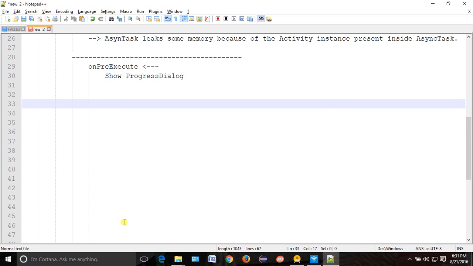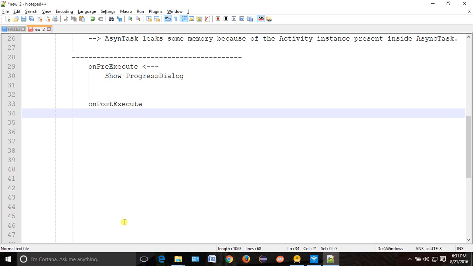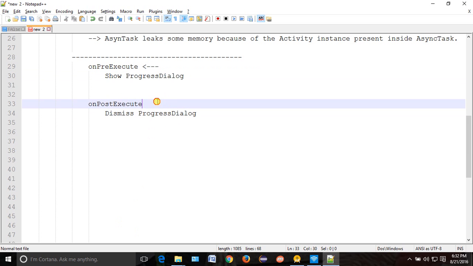And what to do on postExecute? Dismiss. Dismiss means closing your dialog basically. Dismiss the progress dialog. So this is one of the strategies which we apply. In between, the user cannot change the activity, so he will remain in the same activity. After postExecute, if the user changes the activity, there is no problem, because there is a separate activity. This is one of the techniques which we use to avoid the problem.